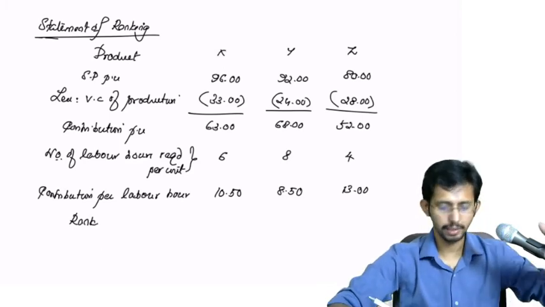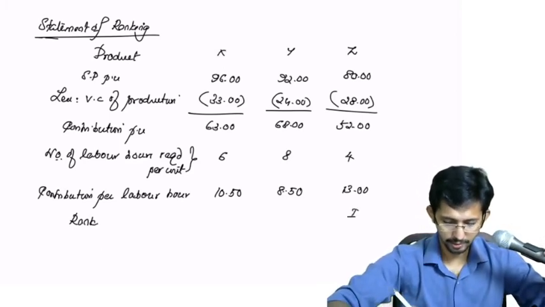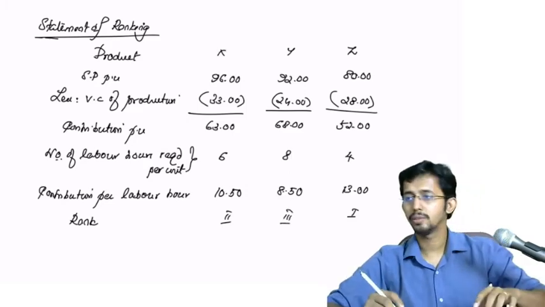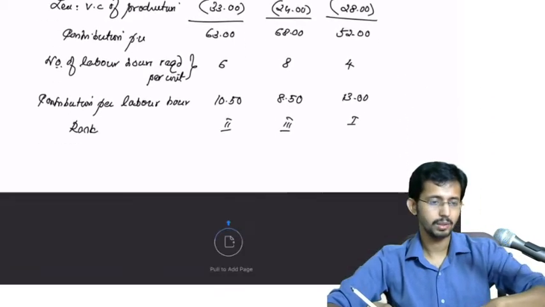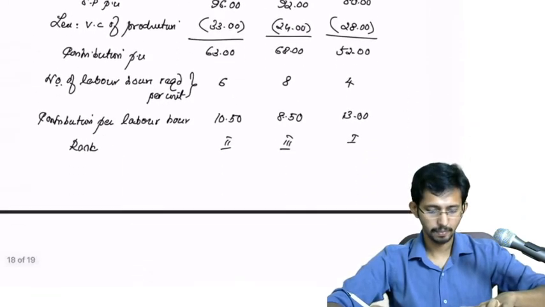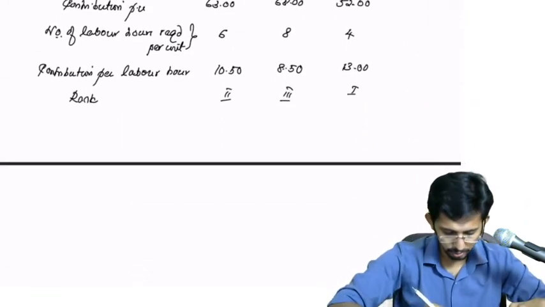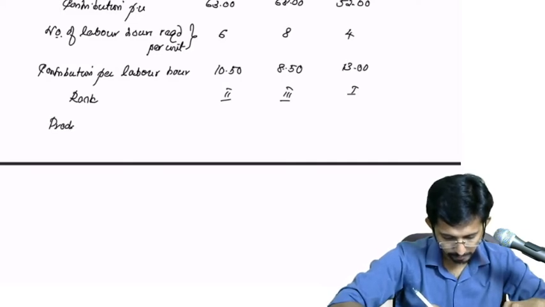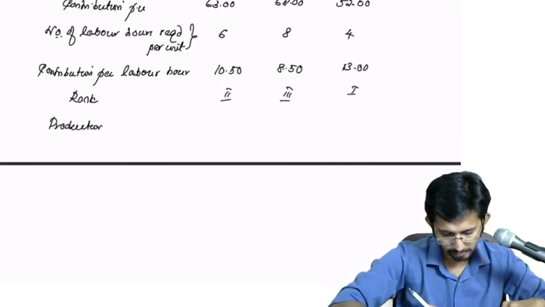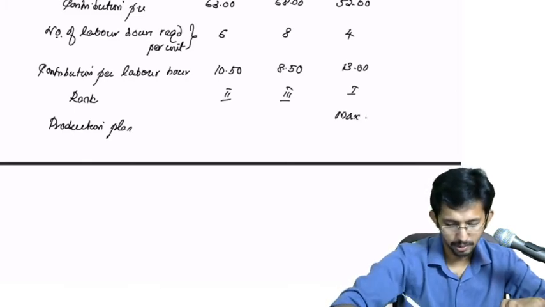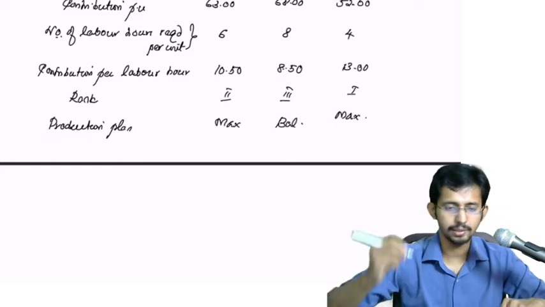The rank will be first, second and third. What do you have to do? First you have to produce the maximum quantities in the production plan. Second rank also you will produce maximum, and here the balance.